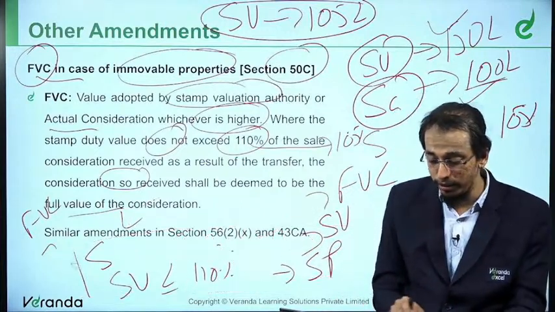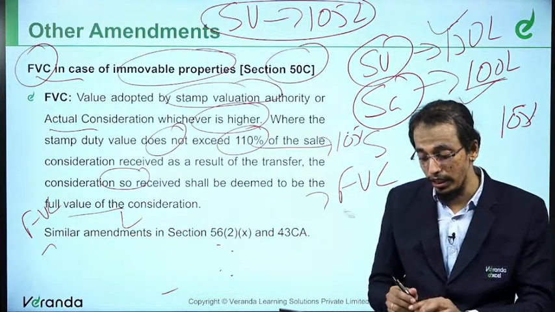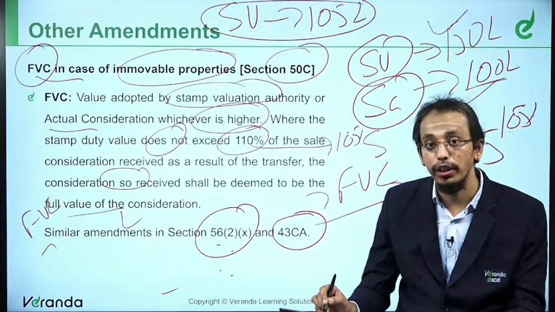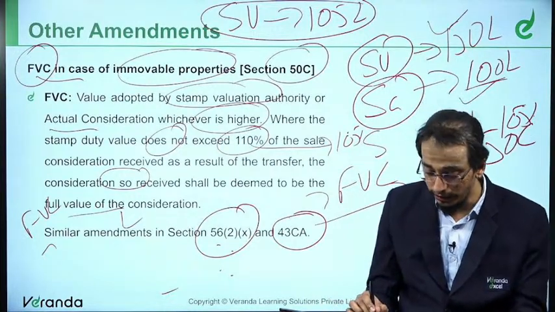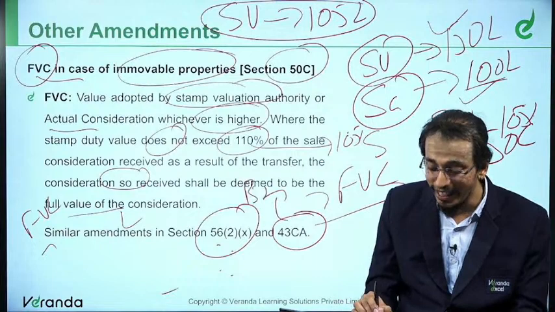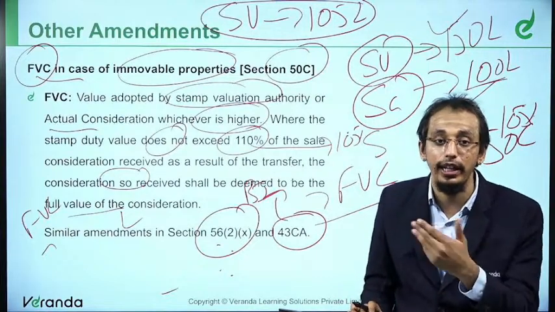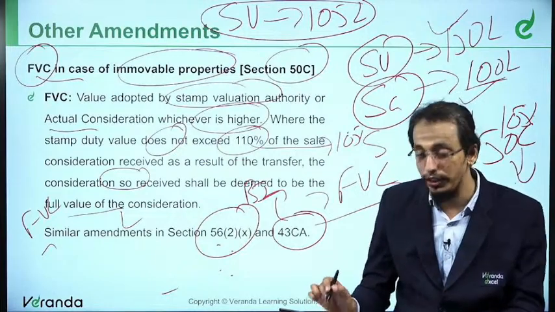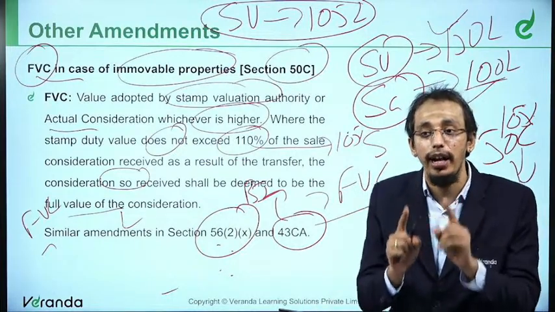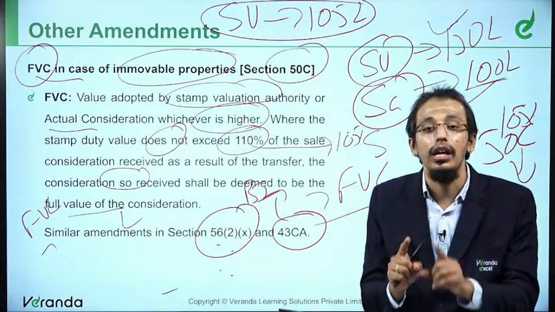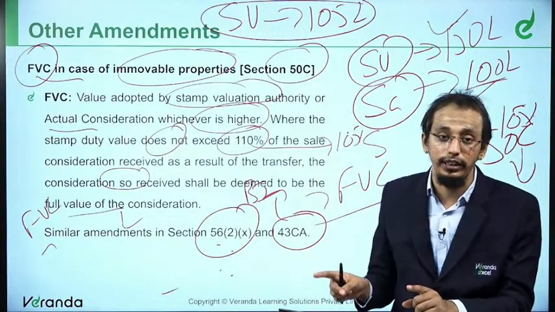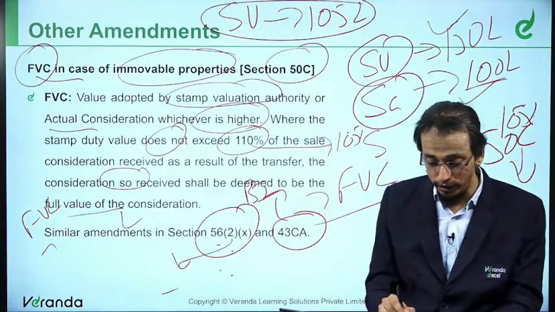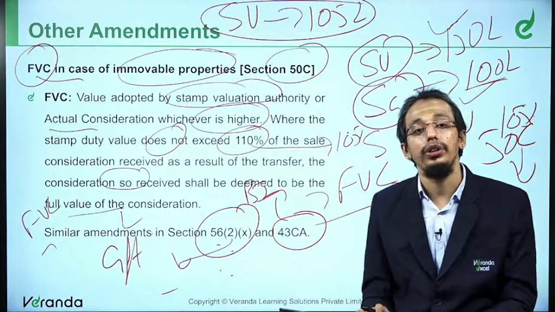Now similar amendments have been brought into 56(2)(x) and 43CA. 43CA and 50C are one and the same. 43CA is applicable if you are a real estate person. I buy and sell land, I am a real estate person, so 43CA is applicable. If you are an investor in land, 50C is applicable. That means at the time of sale of land and building, if you are liable for capital gains, 50C is applicable. If you are liable for business income, 43CA is applicable. 56(2)(x) is gift.